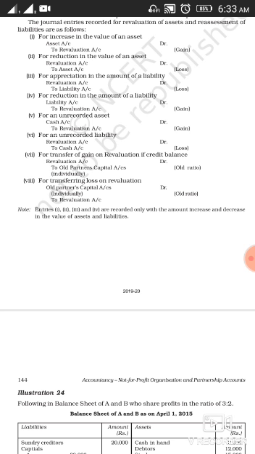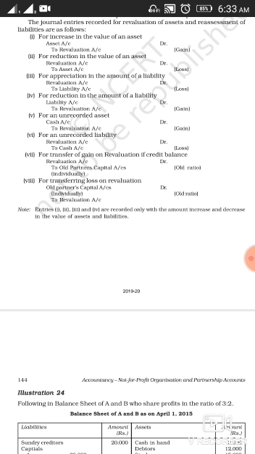Fifth, for an unrecorded asset. Whenever there is an unrecorded asset, and now it has to be shown in the books of accounts, clear? Your entry will be cash account debit to revaluation account. It means this entry will be done when any unrecorded asset is sold and fetches some money to you.